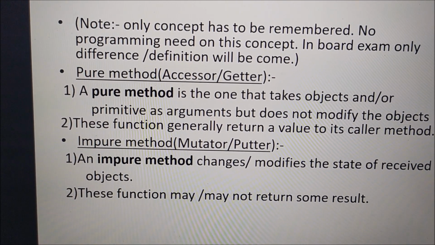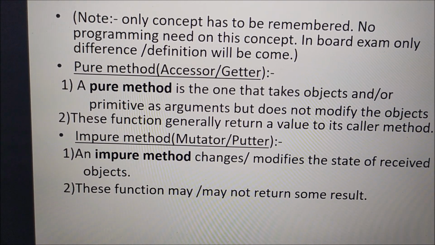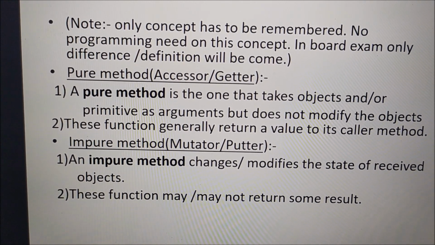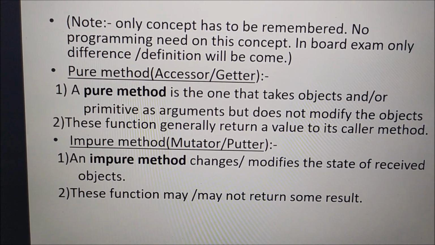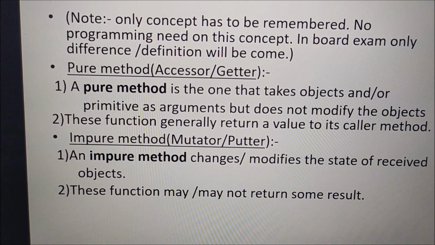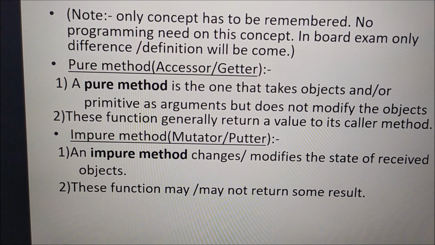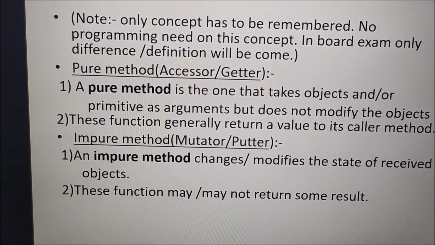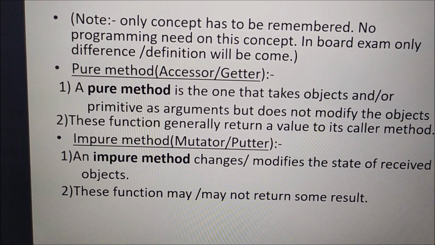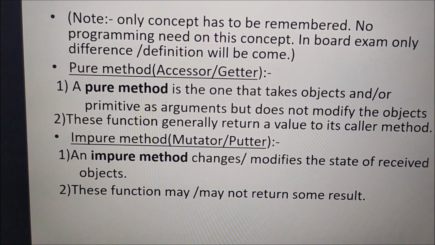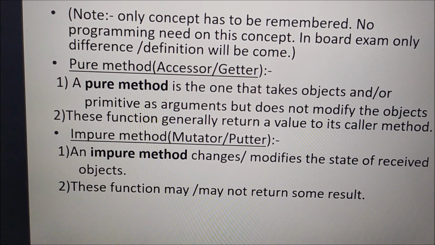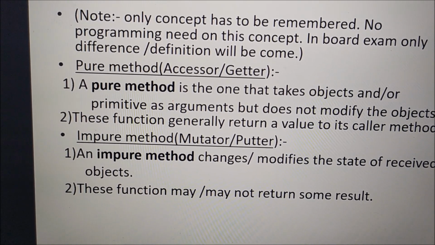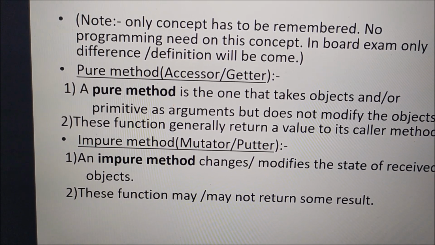Okay, so a pure method takes an object or primitive as an argument and it does not change or modify the state of an object. Okay, so the data related to the object is not modified by the pure method, and this pure method always returns a value to the caller method. Okay, so when the calling method needs a result from the called method, that is called a pure method.